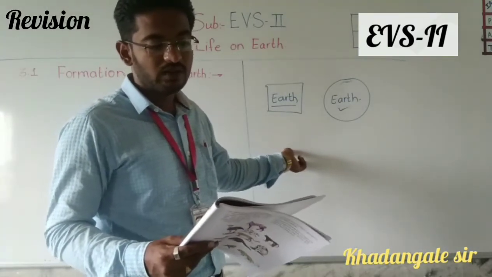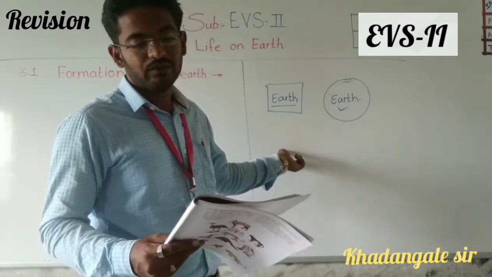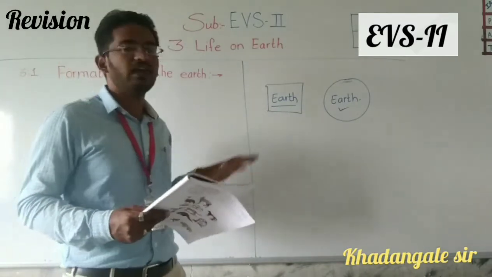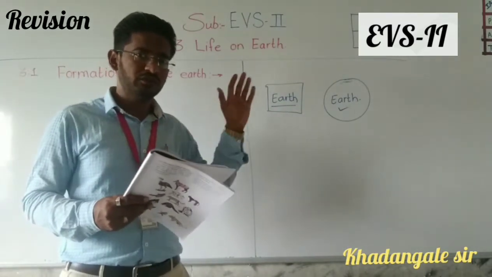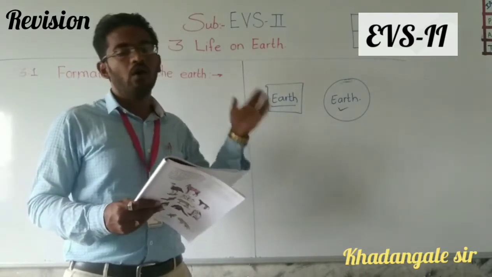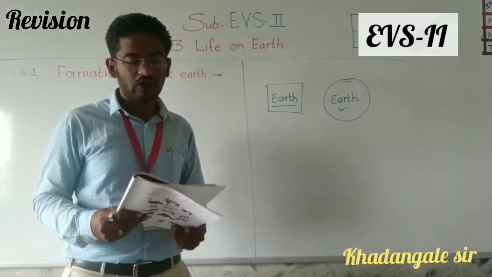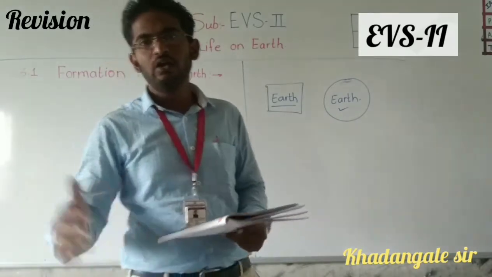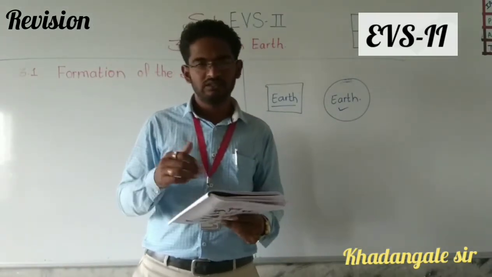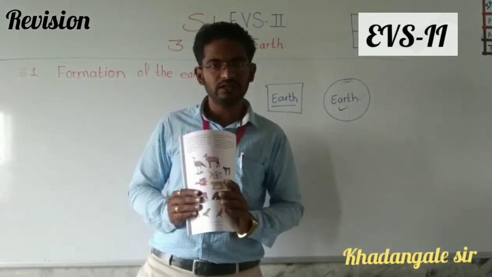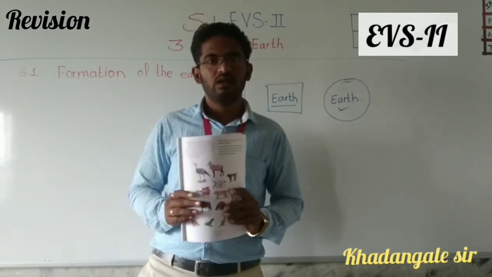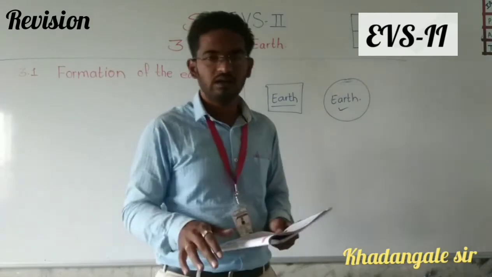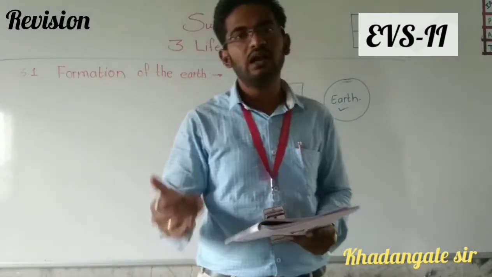Was it always the way we see it today? Means, as we see our Earth today, was it the same before also, or has it undergone changes, or are changes going on continuously? No. In our Earth continuously changes are going on.